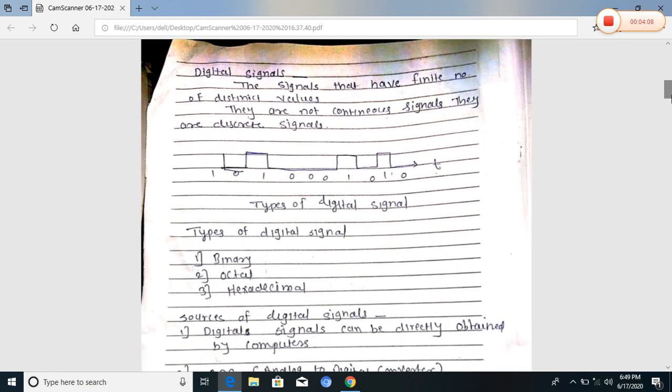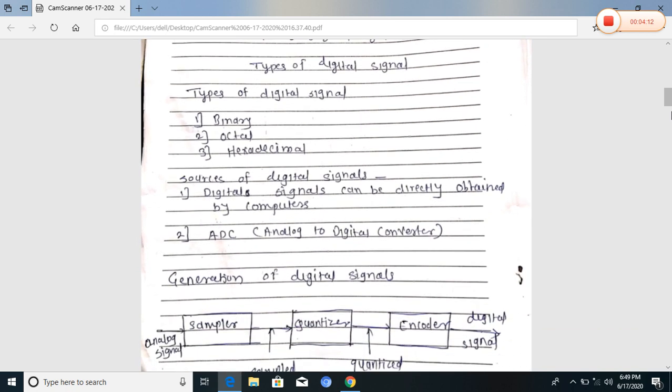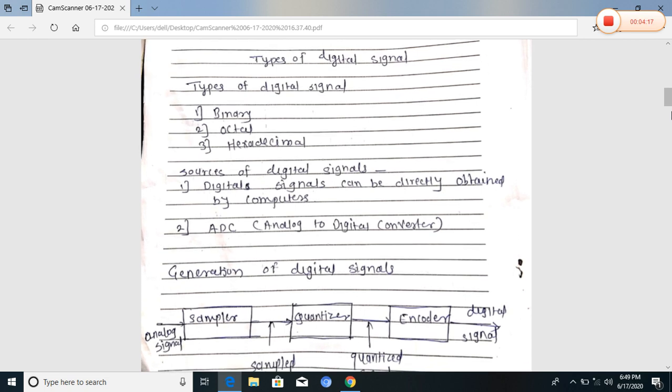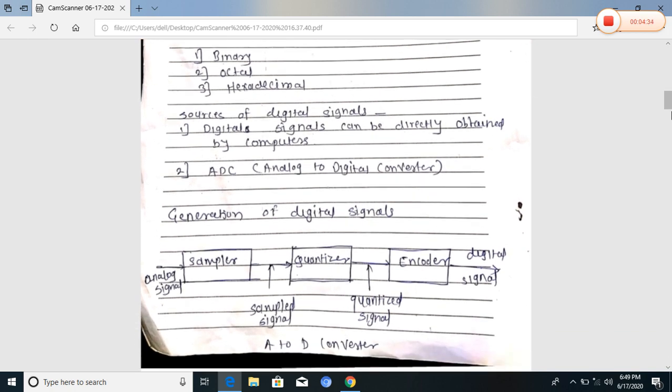Now, sources of digital signal. The digital signal can be obtained from a computer, and all the data used by a computer is digital. This is the first source of getting a digital signal. Another source is the analog to digital converter, that is the A to D converter. This is the block diagram of an A to D converter, showing how to get the digital signal.